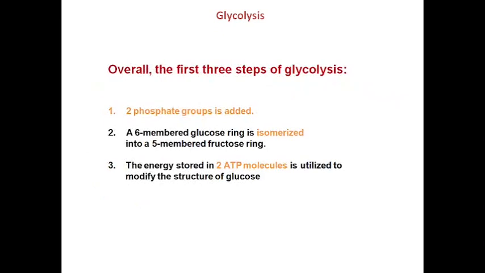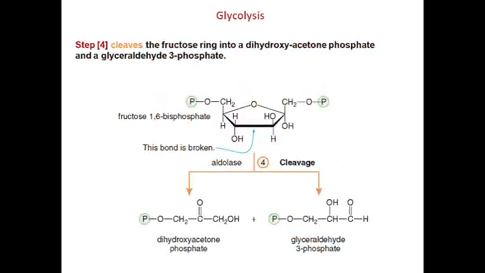At the end of the first 3 reactions of glycolysis, we have 2 phosphate groups added to the sugar. The 6-membered glucose ring is isomerized to a 5-membered fructose ring, and 2 ATP molecules are utilized for the modification of glucose structure.